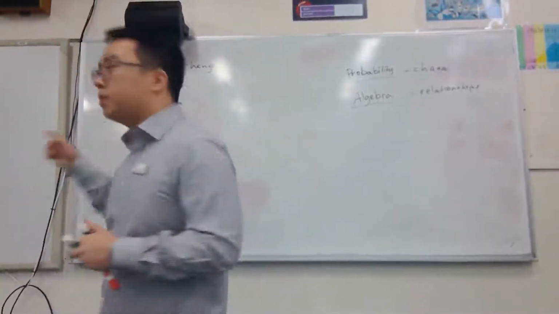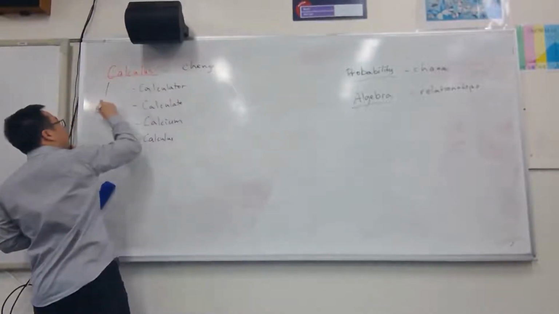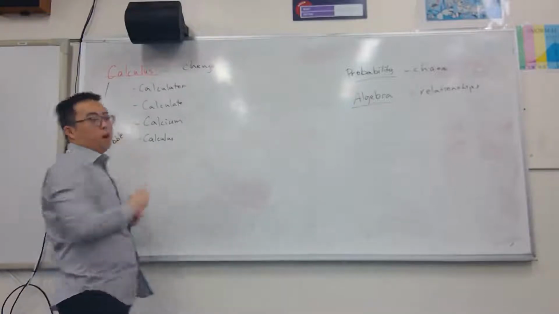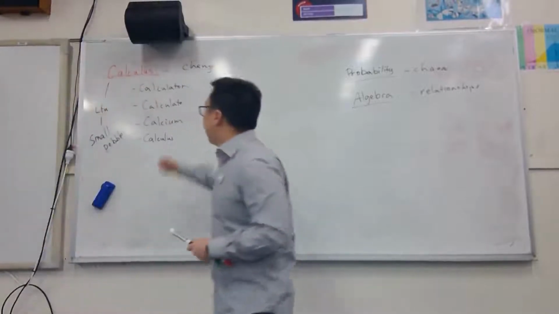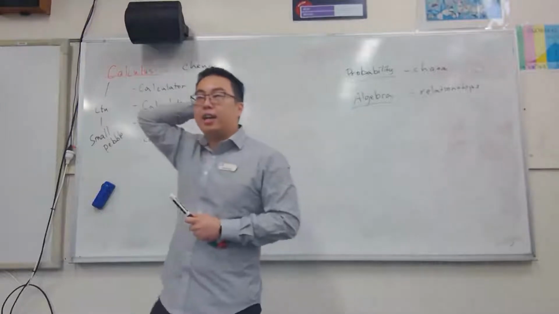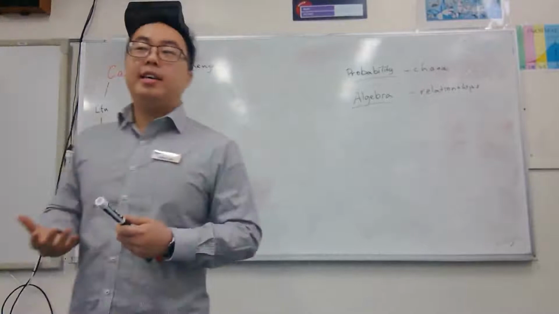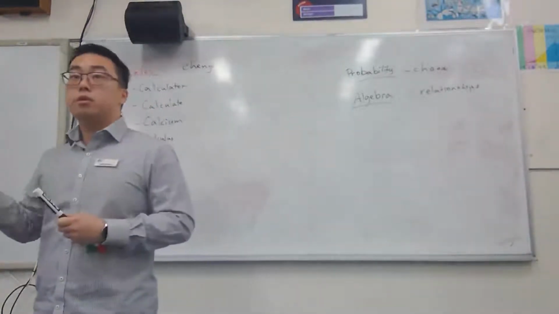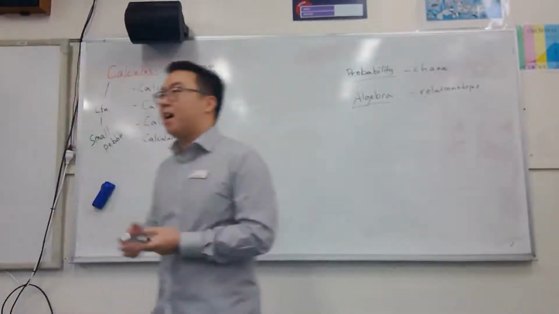Calculus comes from a Latin word meaning small pebble. Now you can guess why calculus in terms of the teeth comes from the word small pebble. It's a Latin word. But calcium as well, it's a mineral, looks like a small pebble. The reason why calculate or calculators and calculus comes from the Latin word small pebble is because back in the olden times, Greek times, whatever, they used small pebbles to do math. And it was called an abacus. You guys heard that stuff? Yeah, ancient math, isn't that weird?